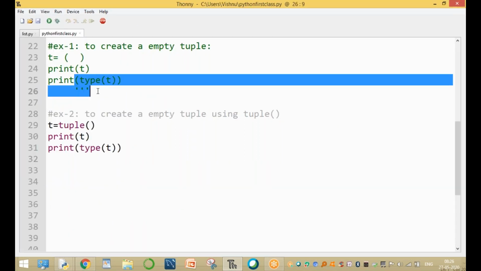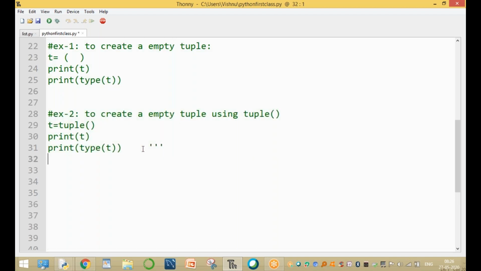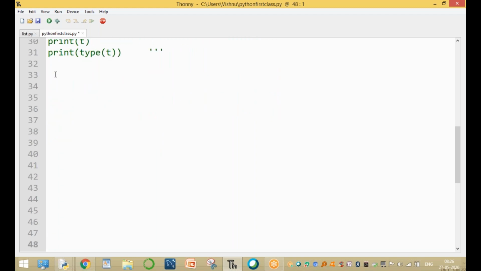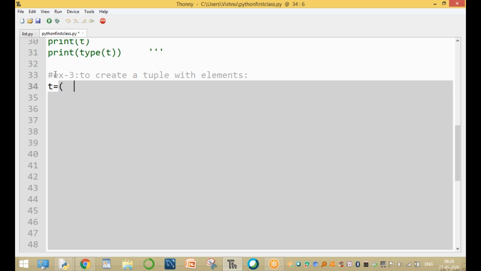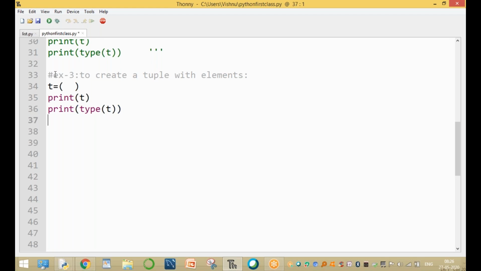The third example, example 3: to create a tuple with elements. How is it possible? T equal to parentheses. Now it is a tuple. Clear. And the type of T. Now the data type is tuple type. Now this is an empty tuple.